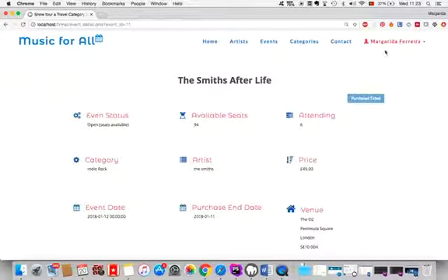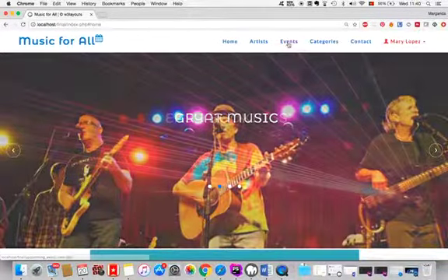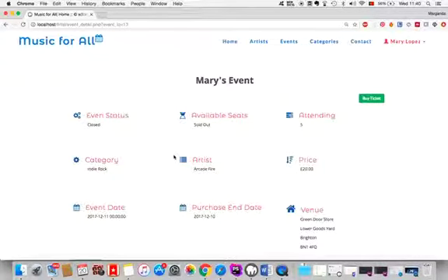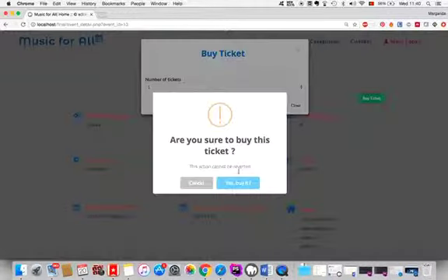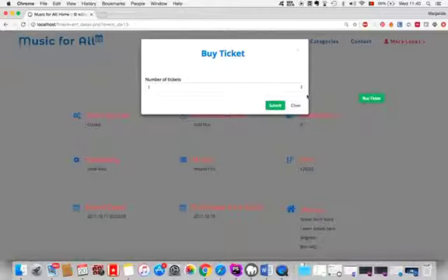And as we can see now, we will have here the Smiths Afterlife in my tickets purchased. Okay, so now we can see how, for example, if we go to this event and we see that it's past the date and sold out, and so if we try to buy a ticket, it will tell us that we are unable to do so.